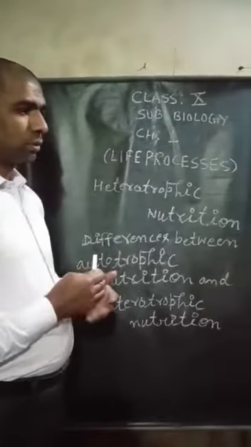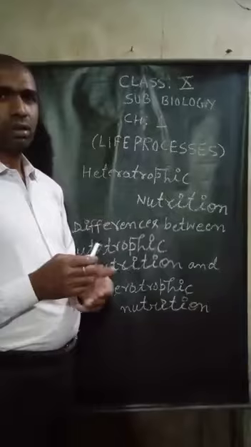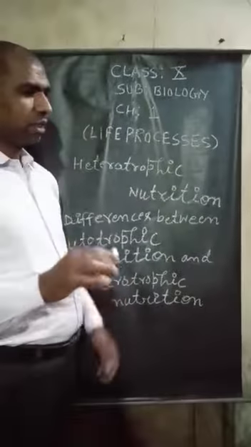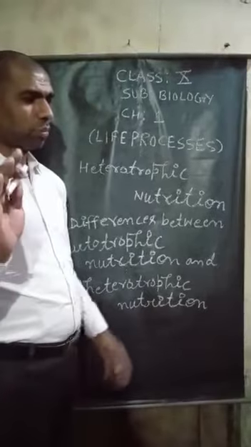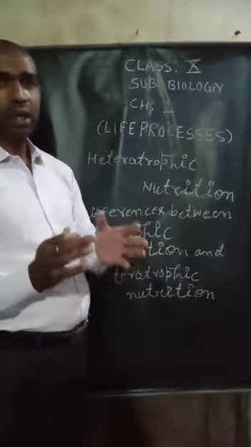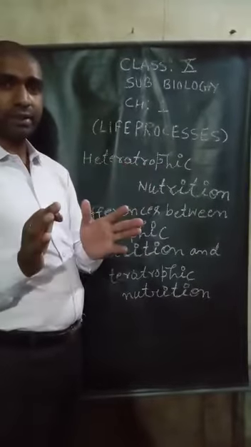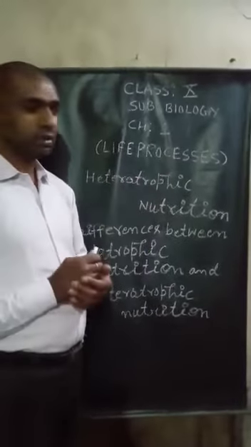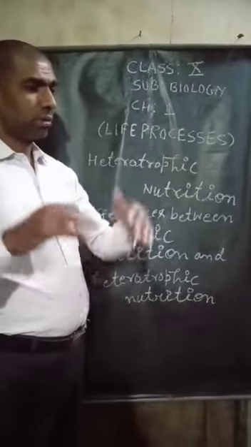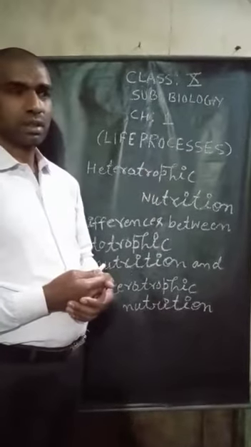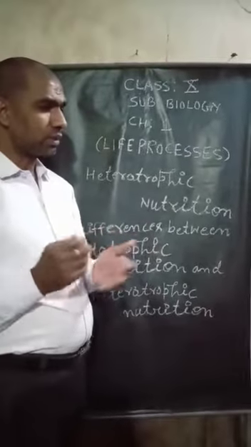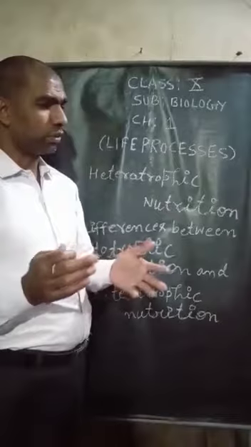So the mode of nutrition in which an organism obtains ready-made organic food, from external sources, animals or their product, is called heterotrophic nutrition.